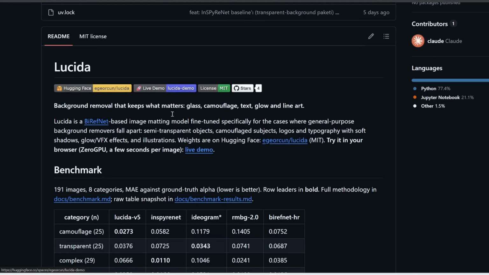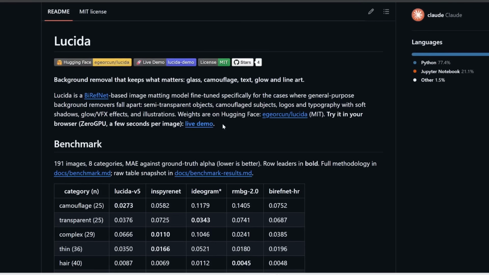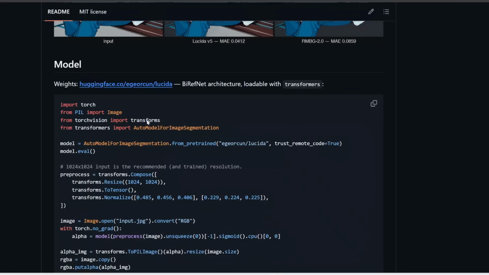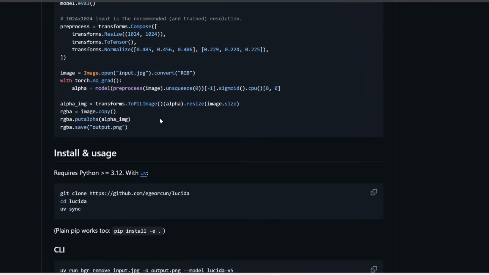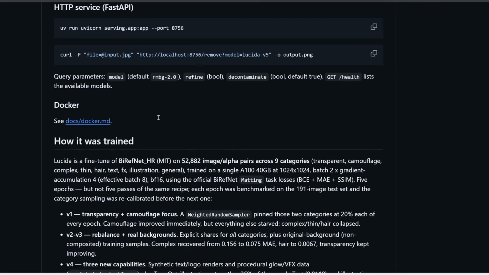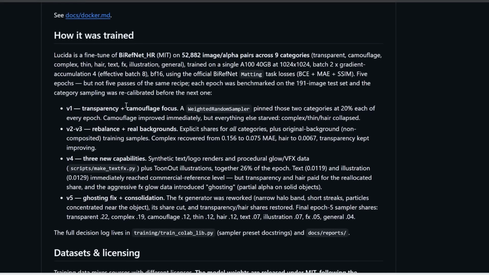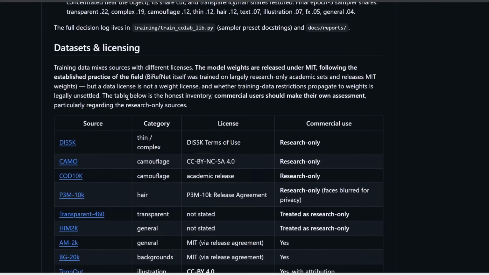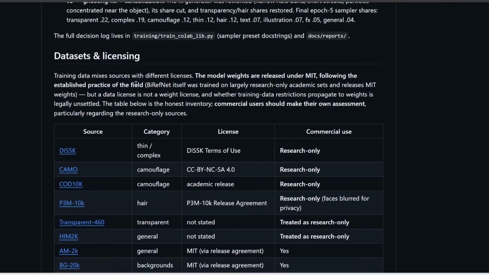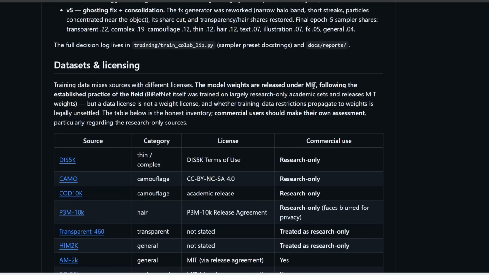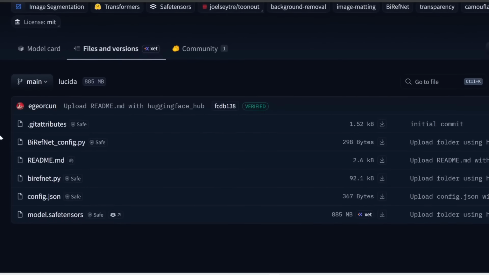The awesome thing is they've released the model already. So on this page, if you scroll down a bit, it contains all the instructions on how to download and run this locally on your computer. They also released details on how it was trained and also the dataset. So this is completely open source and it's under the MIT license, which has very minimal restrictions. And if you look at the size of this, this is fairly tiny at less than 900 megabytes.